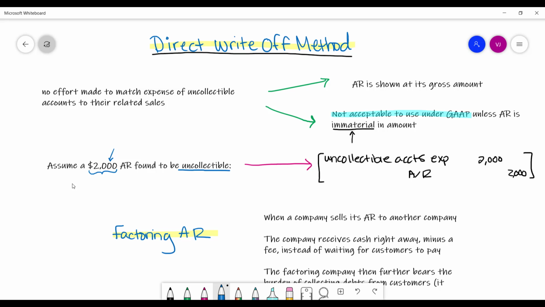So the expense and the related revenue are really mismatched in this method. If we were using one of the other methods, we would estimate how much of the total sales from that period is uncollectible, and record that estimated expense in that period. Then when you finally find that something's uncollectible, you don't record it as an expense at that time, but you simply pull from the allowance for doubtful accounts. So that's the main difference here.